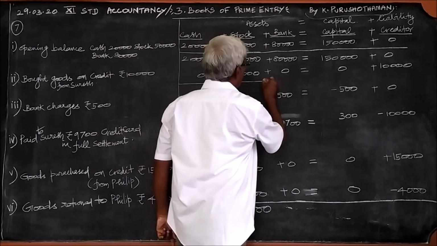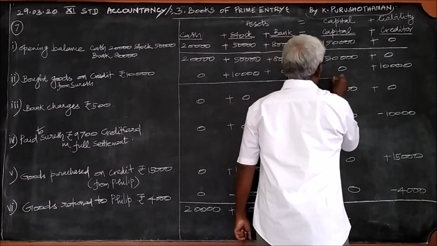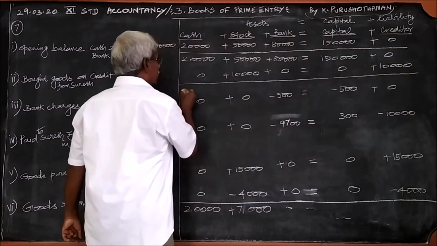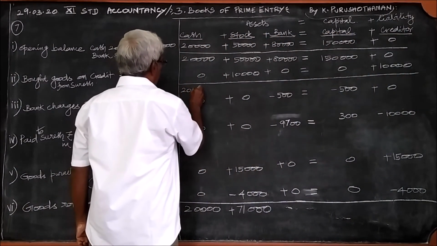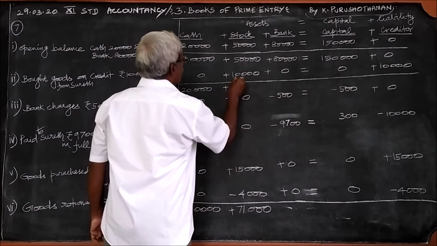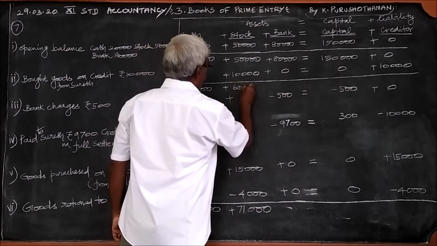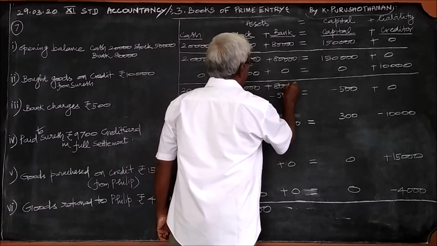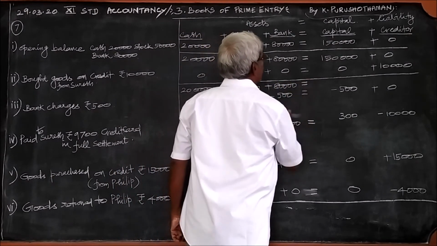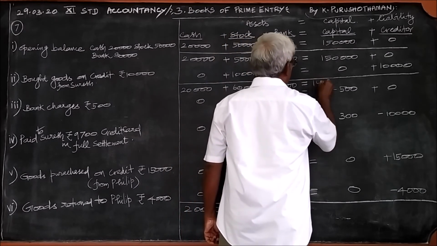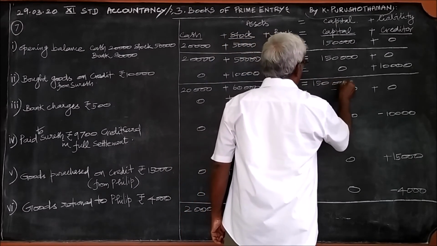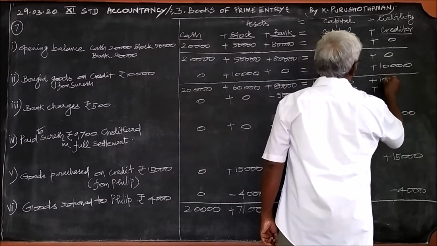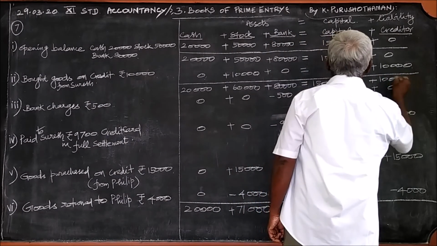Now we find two numbers. 20,000 plus 50 plus 10, 60,000. 80 plus 0, 80,000. 1,50,000 plus 0 plus 10,000, 10,000.